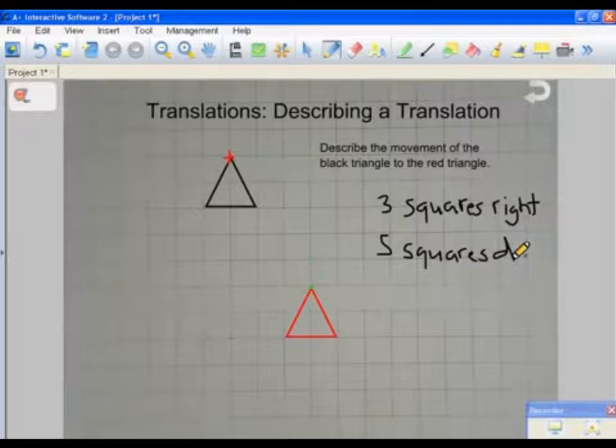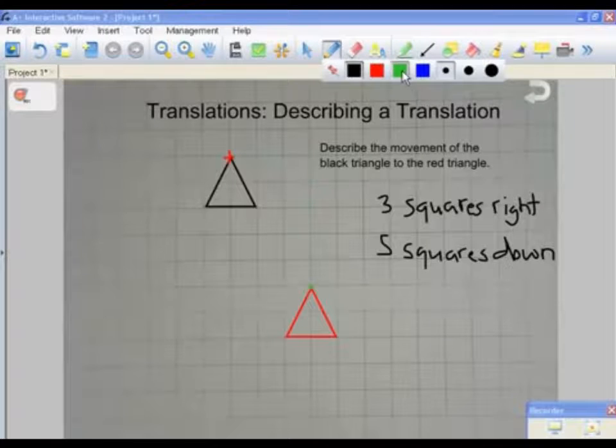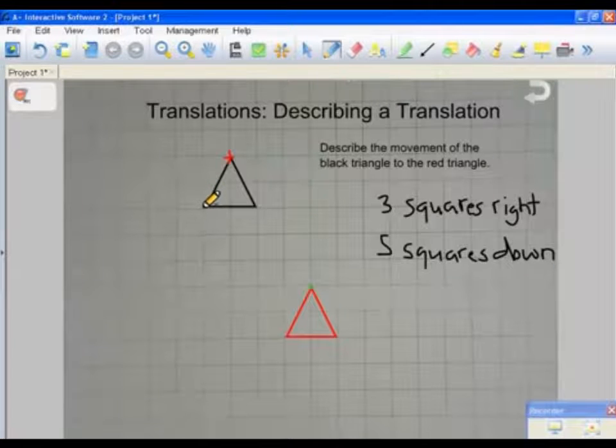Okay? So when you're doing these translations, it is important to be consistent with whichever point you select. So I'll just quickly go through the other points. So let's just say that I picked the bottom left over here. Now I got to be consistent with the bottom left of the second triangle.